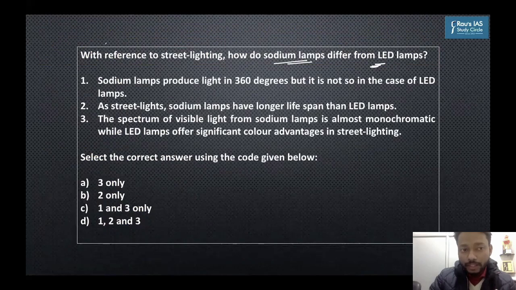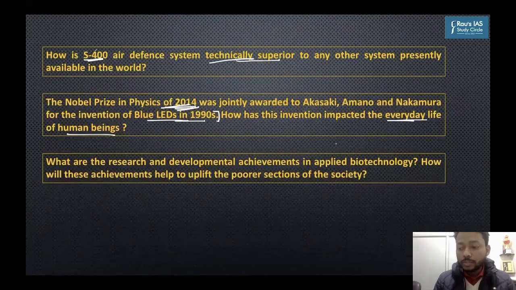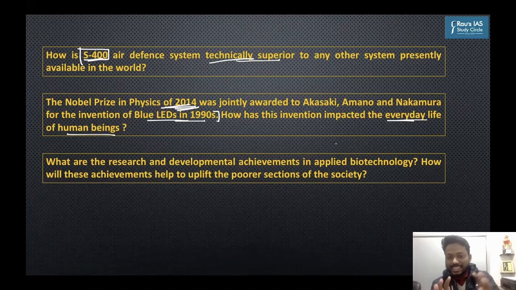If you have written mains, you must have read about this topic, and you must have had sufficient content to cover 150 words. If you did not know the exact technical parameters, which is not expected as such, you should have done a qualitative analysis of what a missile defense system will do, and based on that, why it is superior to other missile defense systems.